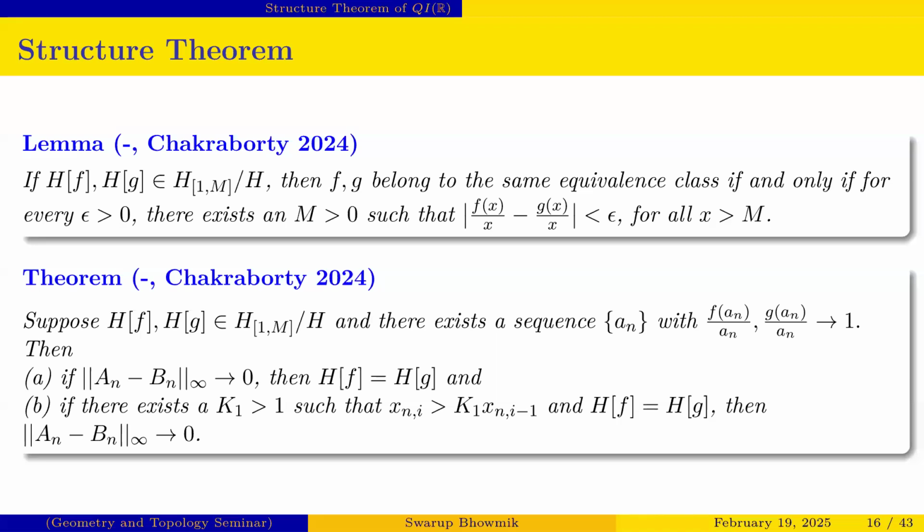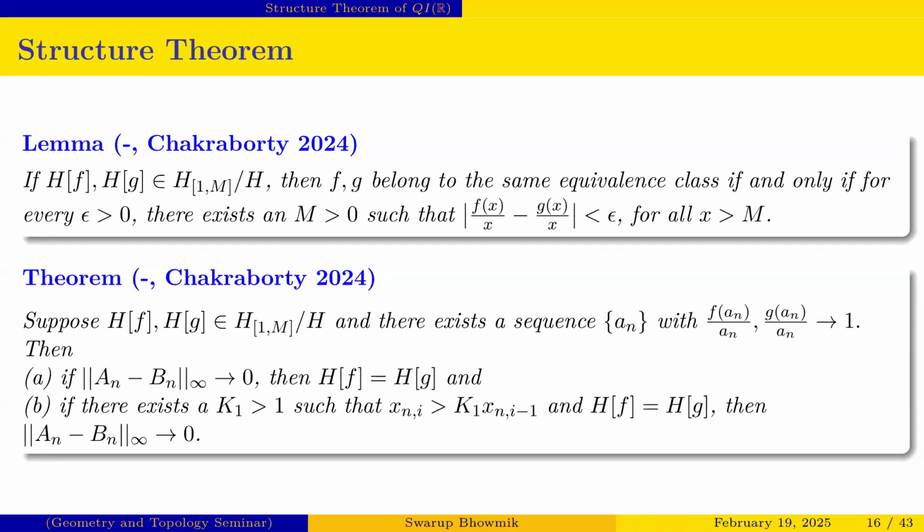By using this lemma, we prove the theorem. The statement of the theorem is that suppose two elements Hf and Hg belong to the set H1 comma m by H, and there exists a sequence n such that the limit of f(n) by n and g(n) by n is equal to 1. Then, if the sup norm of the difference of their slopes tends to 0, we can say that they are in the same equivalence class of H.